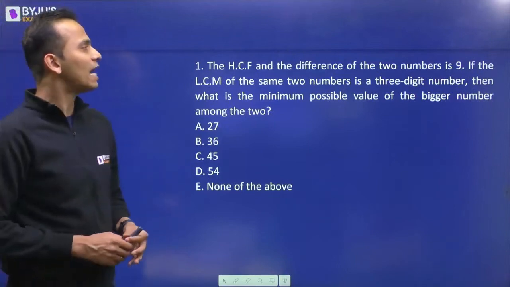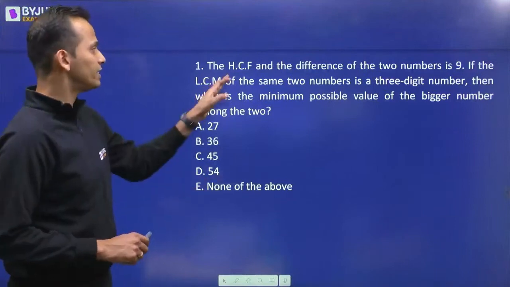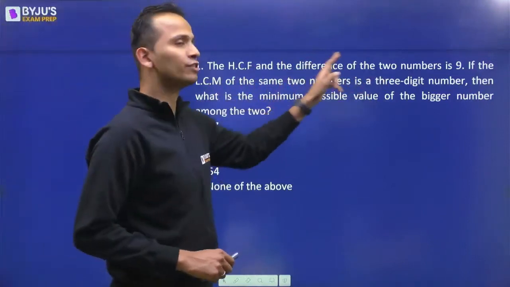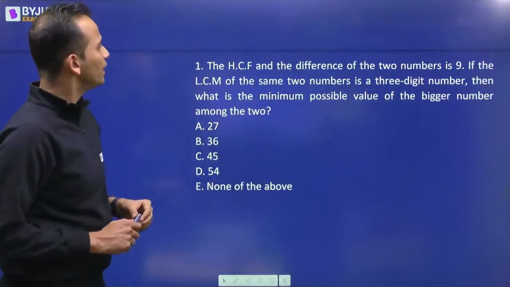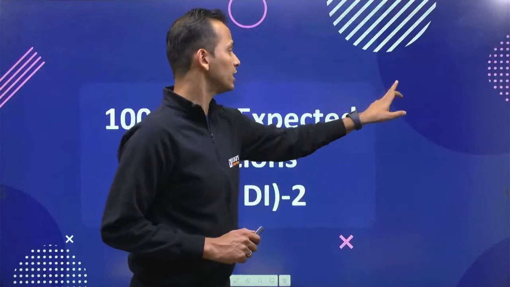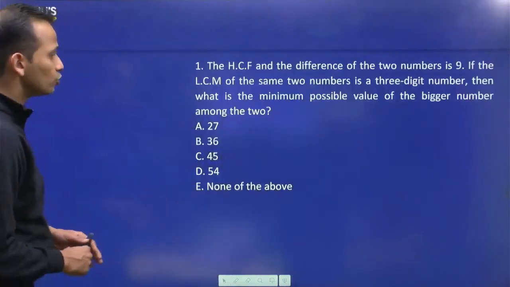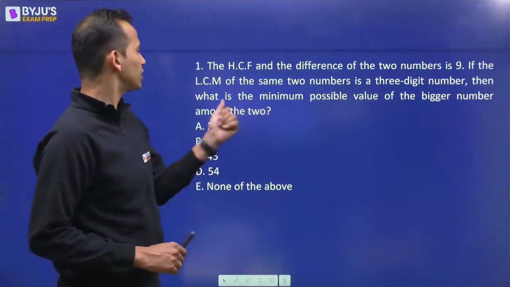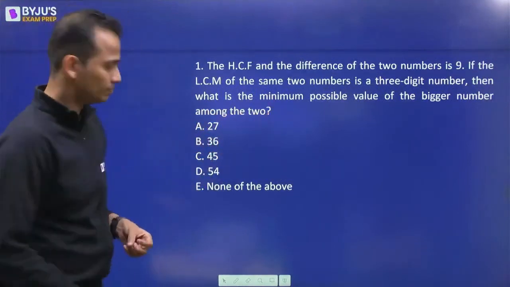The HCF and the difference of two numbers is 9. So HCF is given as 9. The difference is also given as 9 when we are talking about two numbers. If the LCM of the same two numbers is a 3-digit number, then what is the minimum possible value of the bigger number among the two?